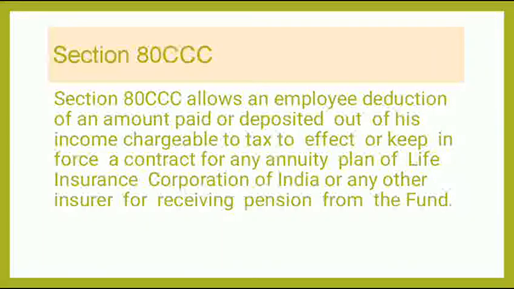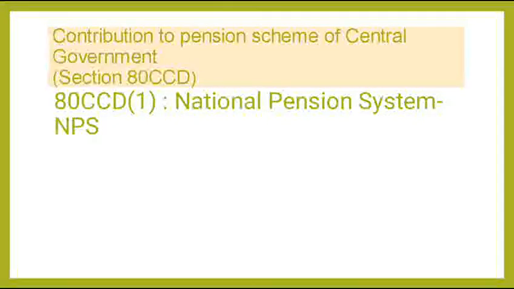You must have heard about Jeevan Suraksha policy. That Jeevan Suraksha policy is covered under section 80CCC. And then there are deductions under section 80CCD. There are two types of deductions under section 80CCD, that is under subsection 1 and subsection 1B. Subsection 1 under section 80CCD covers the deductions made under National Pension Scheme or NPS.